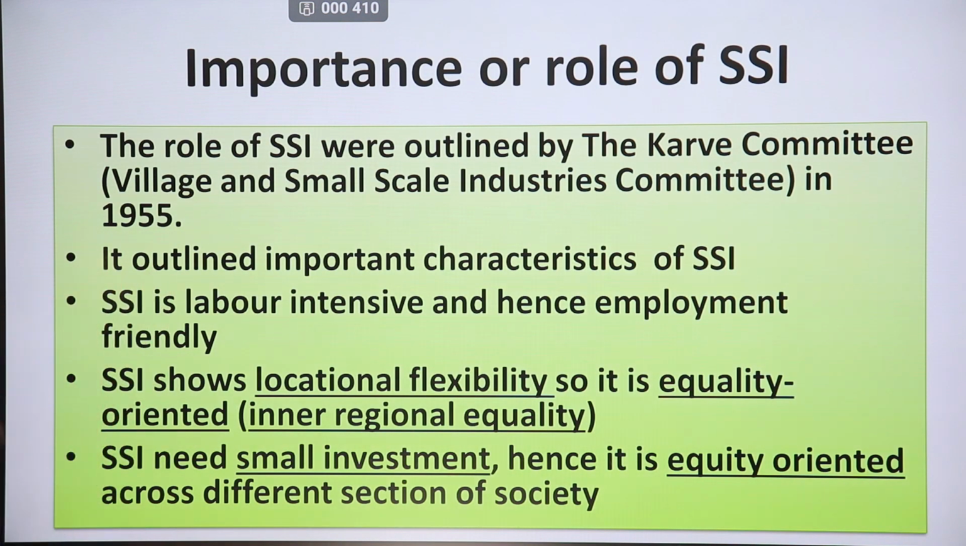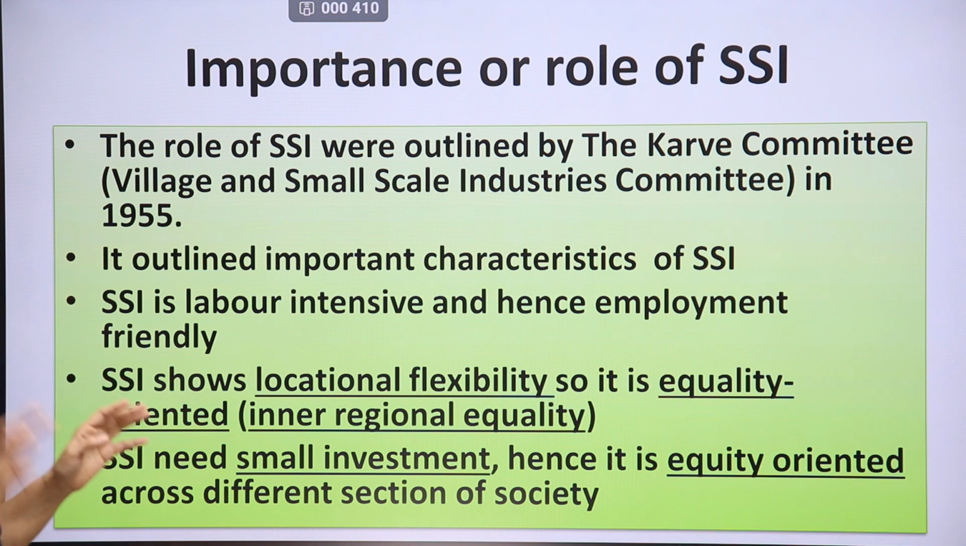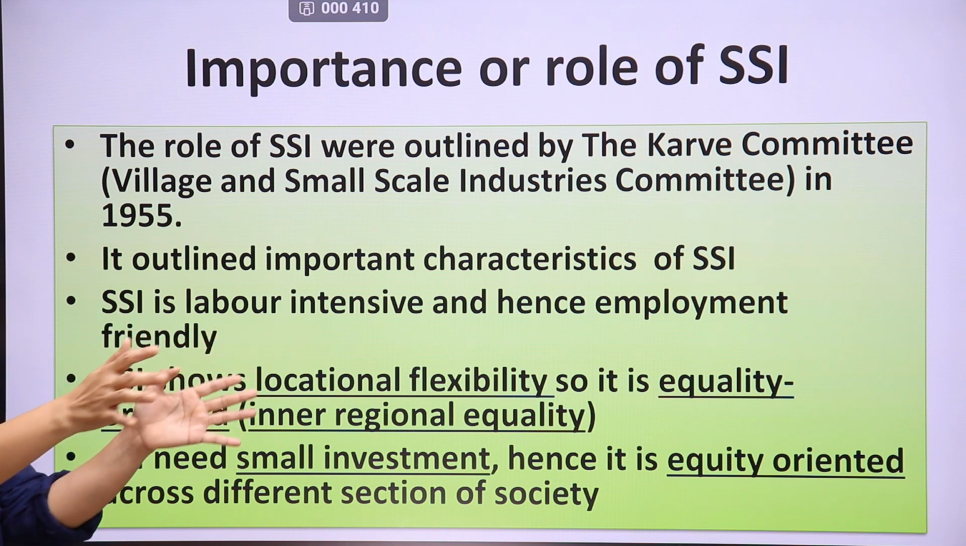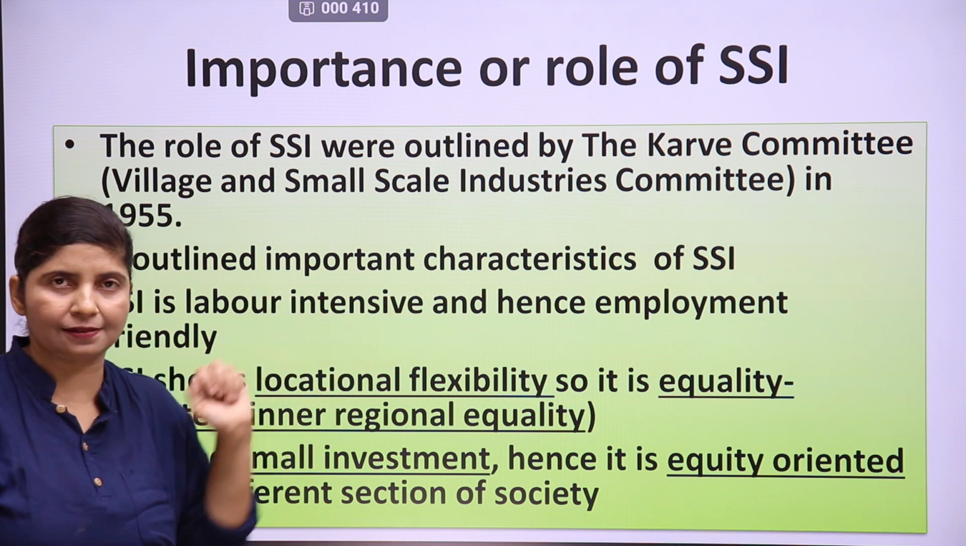Importance or role of small scale industries, SSI. The role of SSI was outlined by the Karve Committee, which is also known as the Village and Small Scale Industries Committee, in 1955. It outlined what the role of small scale industries will be in the development of the economy and for the development and employment of the people of India. Now, it outlined important characteristics of SSI.